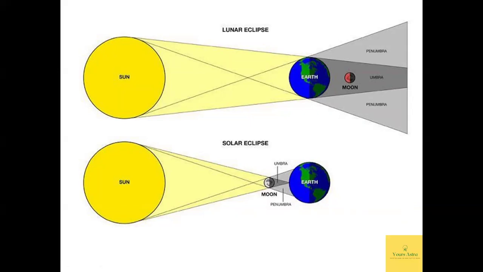Hope you all understood today what Rahu and Ketu are in astrology and why they are important, and what the solar and lunar eclipse are. I hope this is a bit of a practical session which I brought for you all.